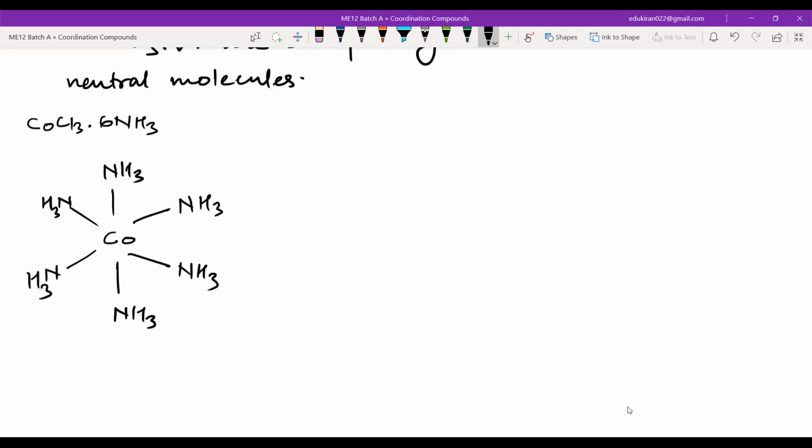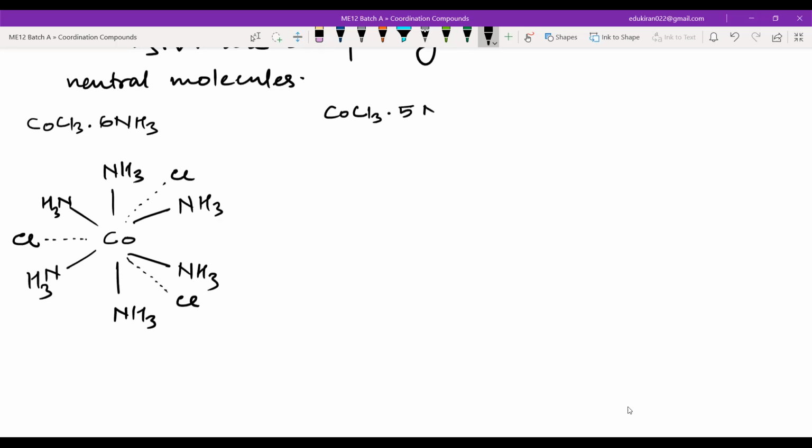But what about the chlorine atoms? The chlorine atoms have some bond, but these are not real bonds. Why? The strength of the bond between NH3 and cobalt is much stronger. Obviously, the 3 Cl which are present here are also bonded to cobalt, but they are ionizable. Since they are ionizable, Werner showed them with a dotted line.